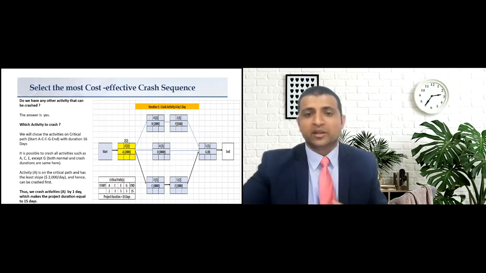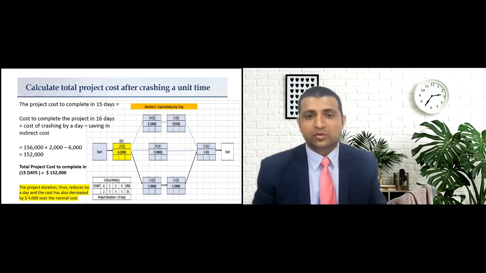Let us calculate the overall project cost when the project duration is reduced to 15 days. It can be calculated as the cost to complete the project in 16 days, plus the cost of crashing activity A by 1 day, minus the savings in indirect cost.